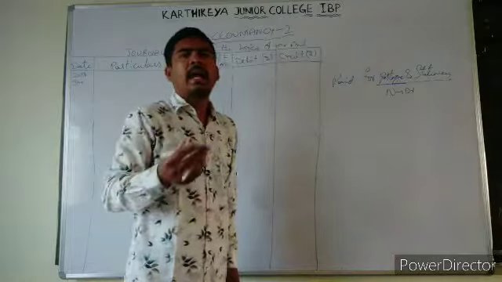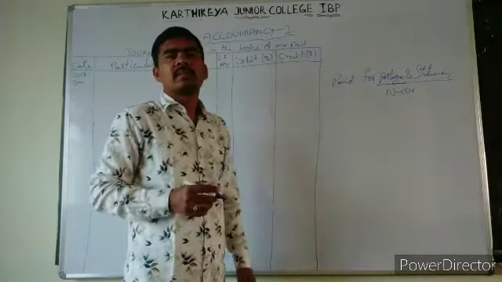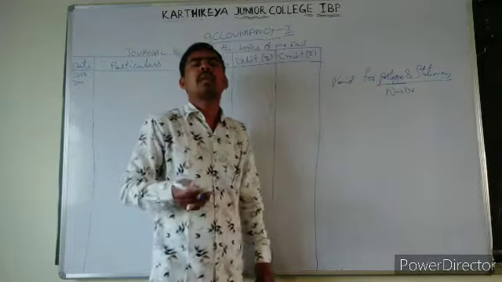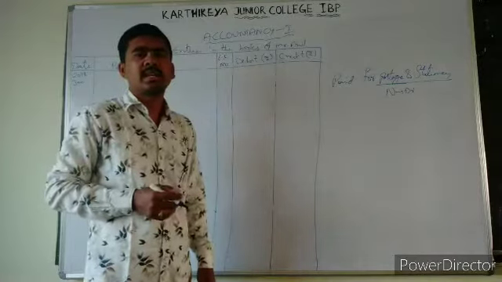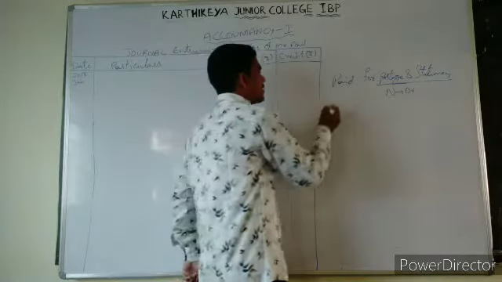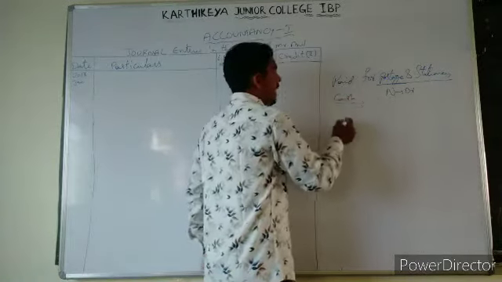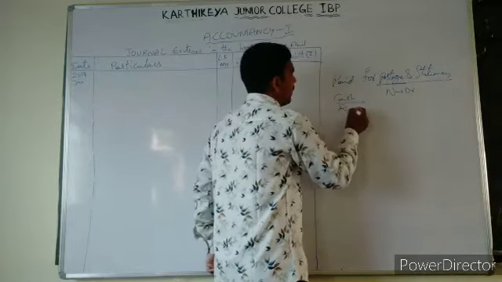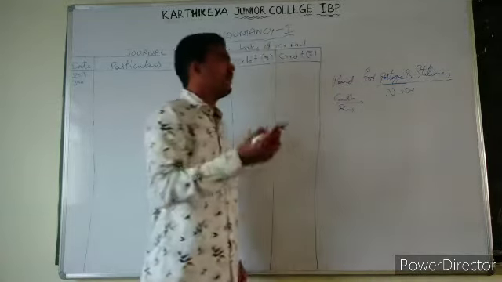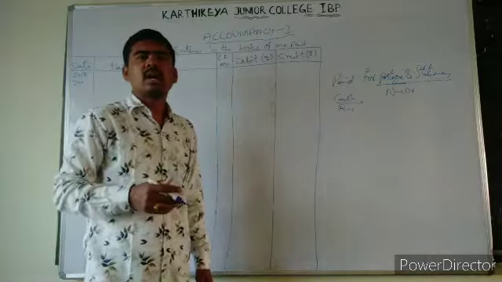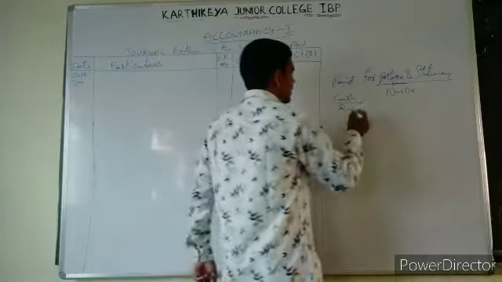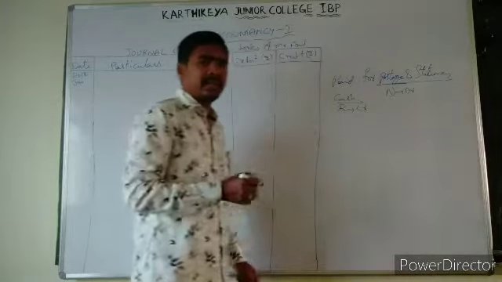Then how have we paid this? In cash. Cash means real account, and when we are paying, cash goes out from us, so cash will be credited.